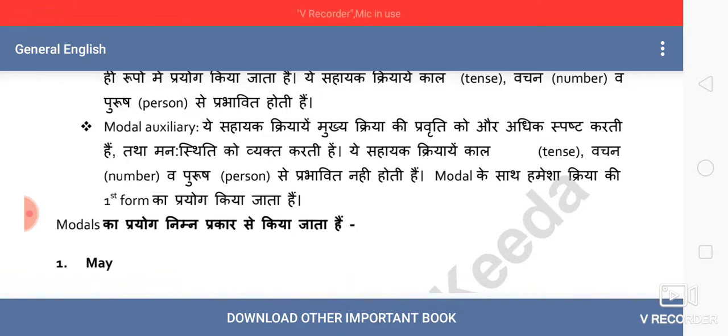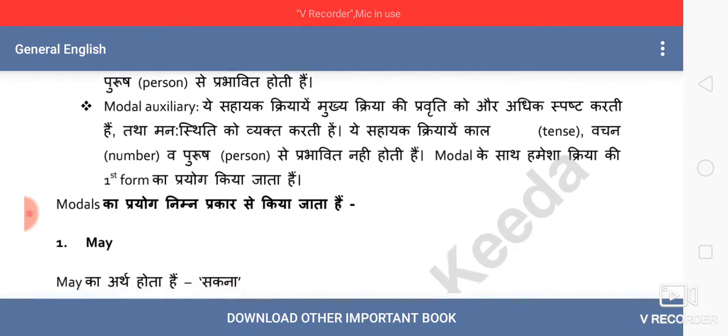Number one, like for they we also use will, and for he we also use will only. There is no change in that. Number two, the main verb after a modal must always be in the base form. Means you will always follow with the verb in first form after any English modal. Do not commit any mistake in using it.